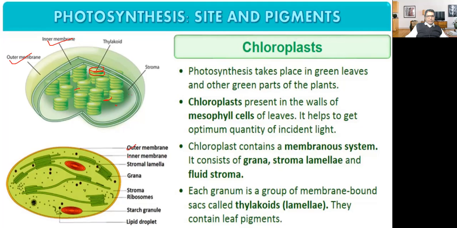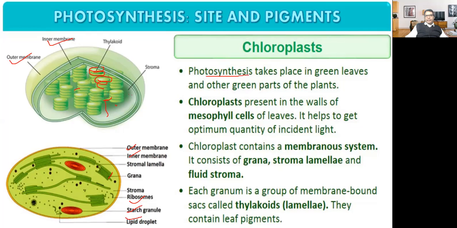So outer membrane, inner membrane, and this is called grana. What is grana? When many thylakoids are kept piled up, that is called grana. Then this is stroma. There are ribosomes also. Starch granules are there. Lipid droplets are also present in the chloroplast.